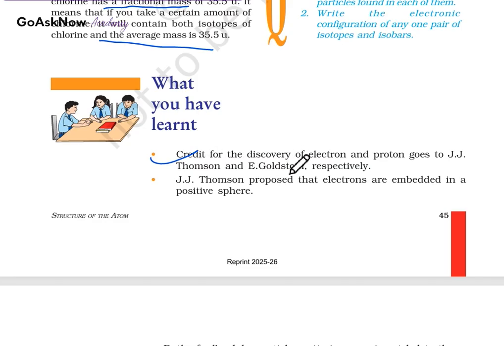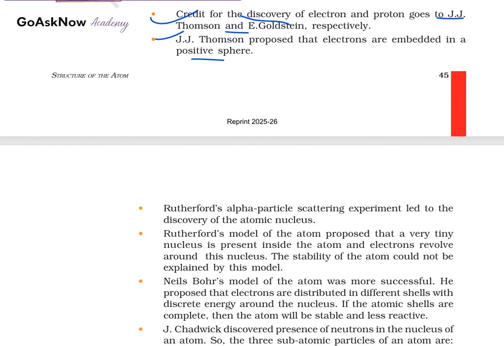So the credit for the discovery of the electron and the proton goes to J.J. Thomson and E. Goldstein respectively. Also, second, J.J. Thomson proposed that electrons are embedded in a positive sphere. This is also what he explained. Okay, Rutherford atomic model. After that, we also studied the Rutherford atomic model.